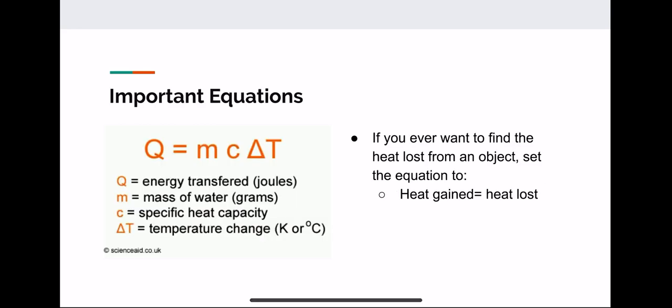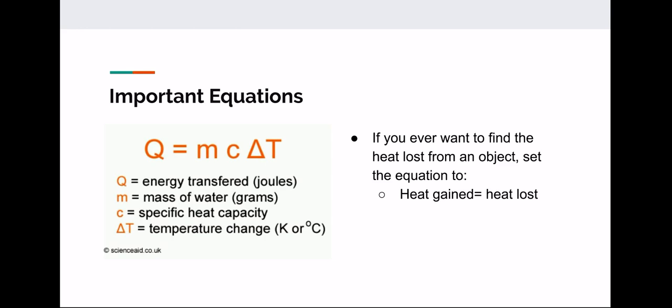And so probably one of the most important equations you'll ever need to know in thermodynamics is Q equals mc delta T. So Q is the energy transferred or the heat transferred, so that's in joules. M is the mass of whatever it is that you have. It doesn't have to be water necessarily. Just in this picture, it states it as water, but it doesn't have to be. C is the specific heat capacity, so this will be unique for each substance. And delta T is the temperature change, so Kelvin or degrees Celsius.